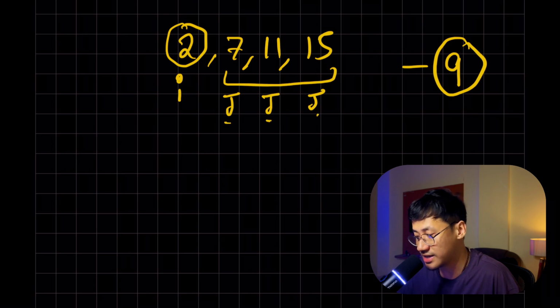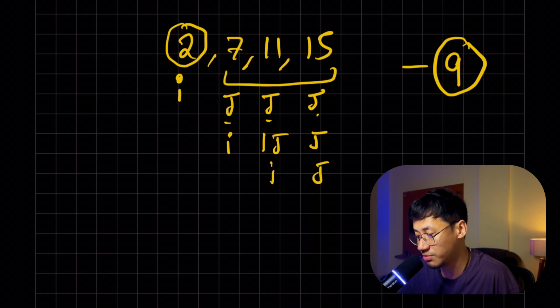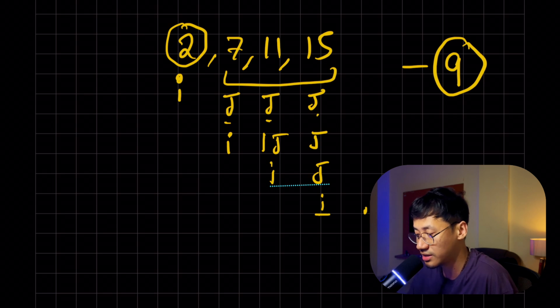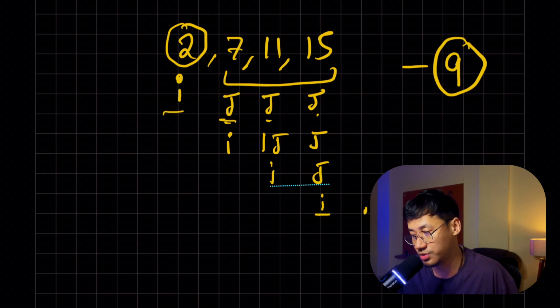All right, next i will be here, j will be here and here. Next i is here, j will be here. After that i will not go here, because if i goes here, j will be out of the index. All right, I hope you have understood. These are two pointers and you need to run two for loops. So that's a very simple approach.